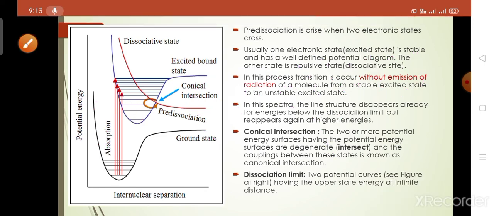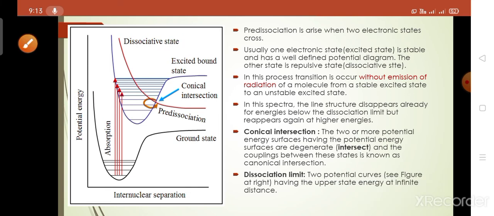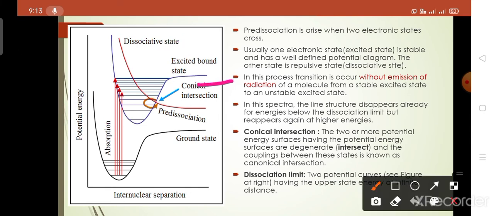Hence, the electronically excited state is the stable state, and the second one, the dissociative state, is the unstable state due to its slightly higher energy than the electronically excited state. This process occurs without emission of radiation, as the molecule goes from a stable excited state into the unstable excited state.